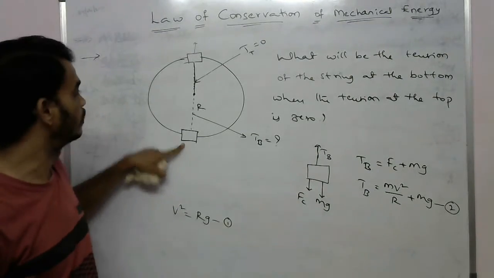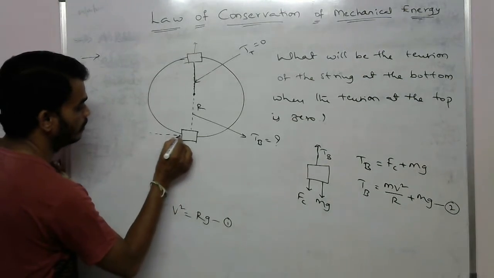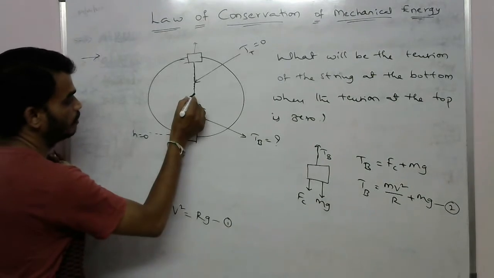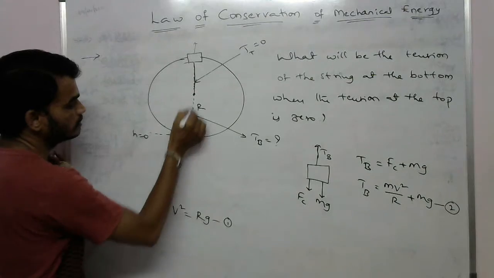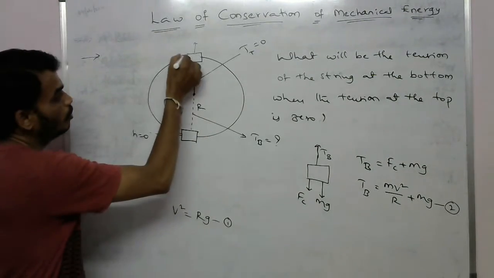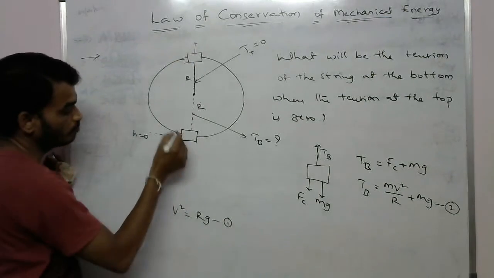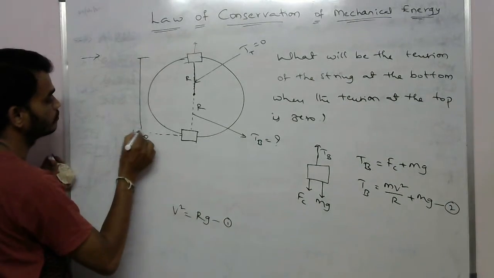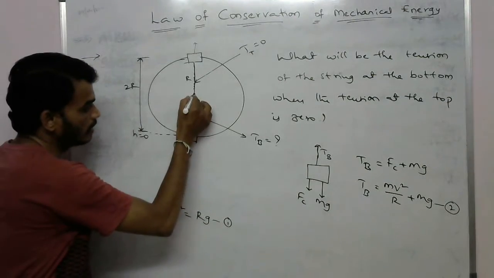Now see here, at this position, if I take this as the ground state, h equals 0, and from here to here the distance is R, and here to here is also R. So the total distance from the ground state to this object is 2R, because R is the radius.